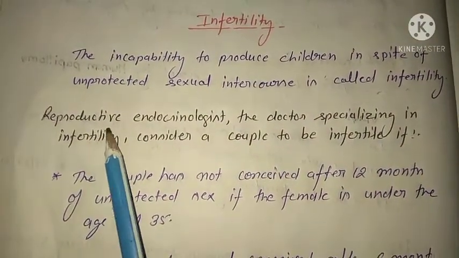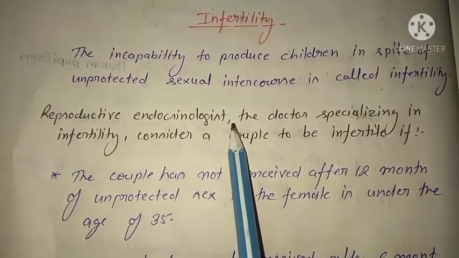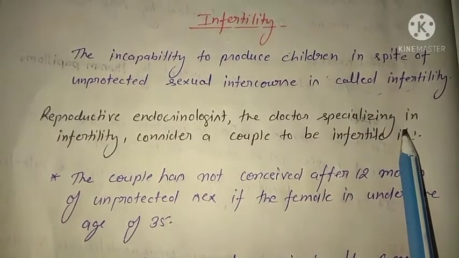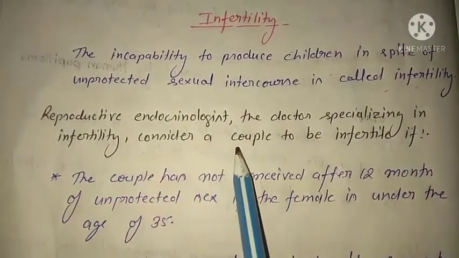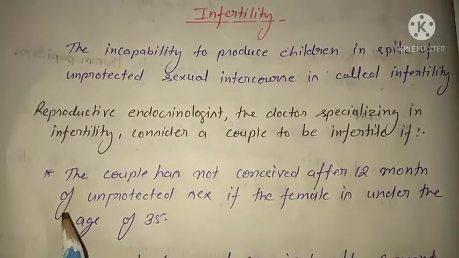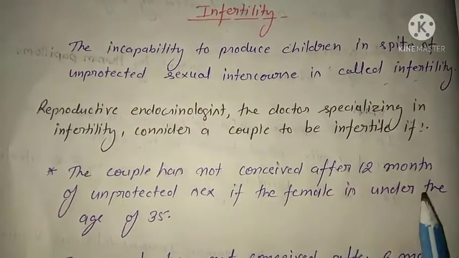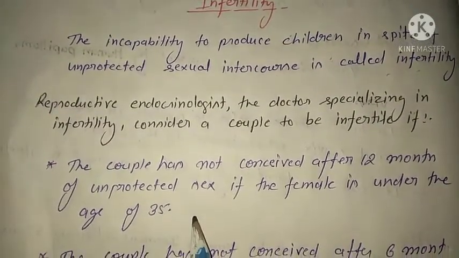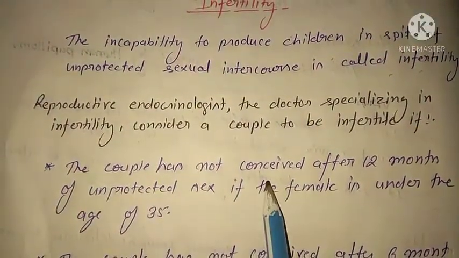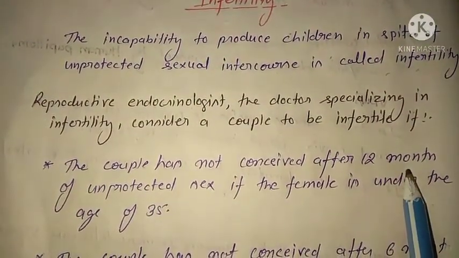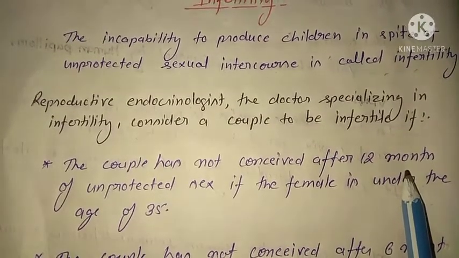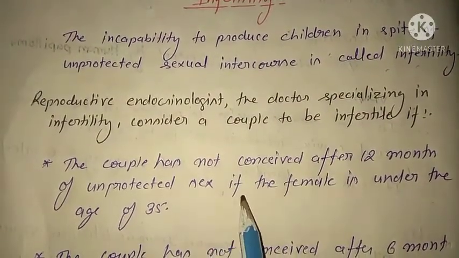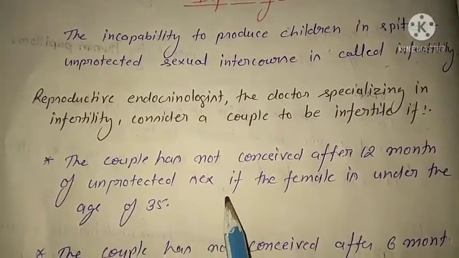A reproductive endocrinologist, a doctor specializing in infertility, considers a couple to be infertile if the couple has not conceived after 12 months of unprotected sex when the female is under the age of 35, or if the male is under the age of 35.